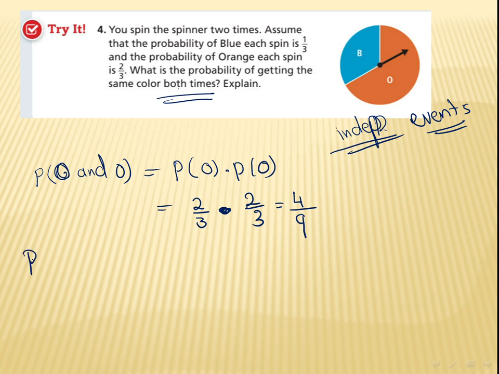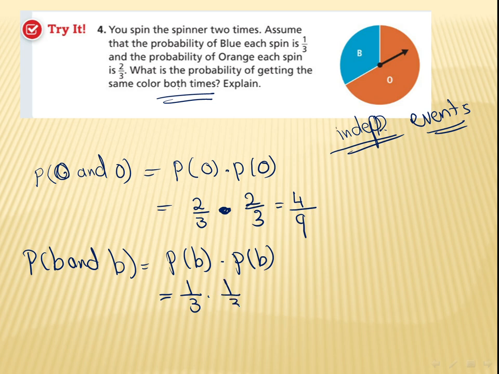The probability of getting a match with blue, right? So blue and blue. It's going to be the probability of blue times the probability of blue. Blue here is 1 over 3 times 1 over 3, which equals 1 over 9.